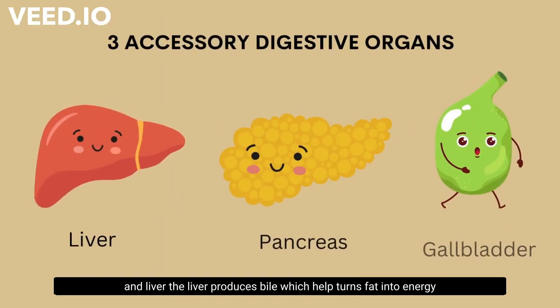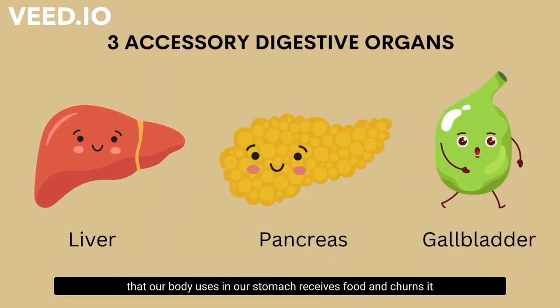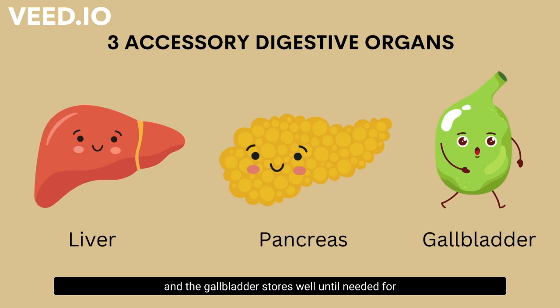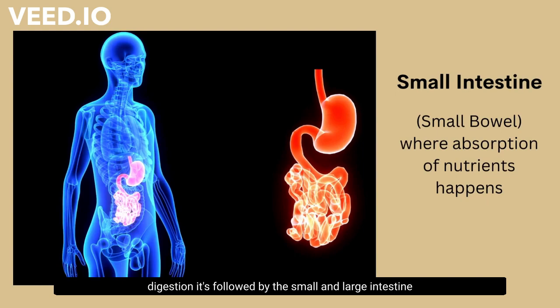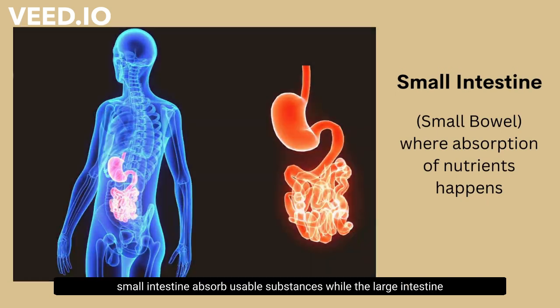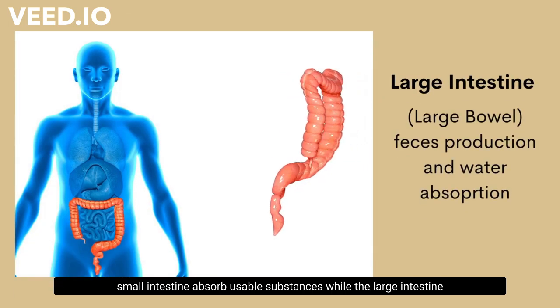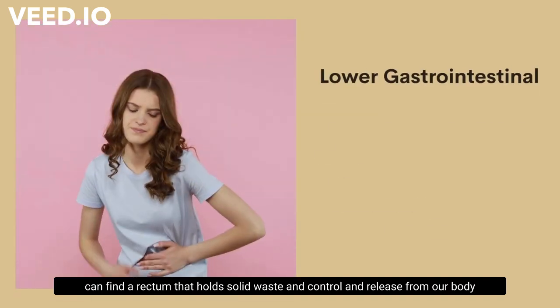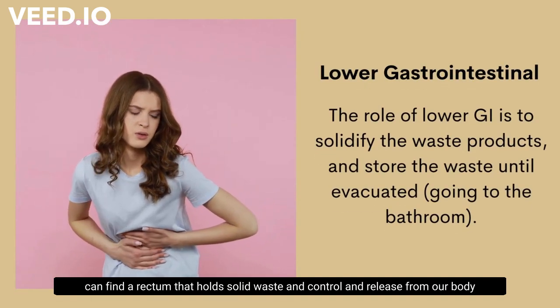The liver produces bile, which helps turn fat into energy that our body uses, and our stomach receives food and churns it. Next are the pancreas and gallbladder. The pancreas creates pancreatic juice, called enzymes, that break down fats for digestion, and the gallbladder stores bile until needed for digestion. It's followed by the small and large intestine. The small intestine absorbs usable substances, while the large intestine stores unused solid substances. After all of that, we find the rectum, which holds solid waste and controls its release from our body.